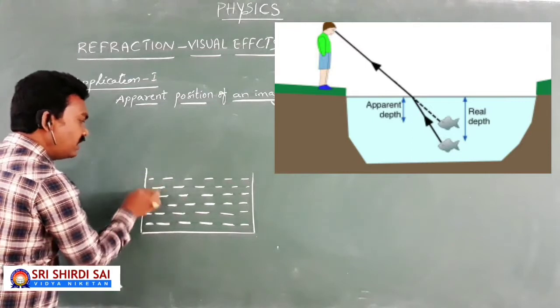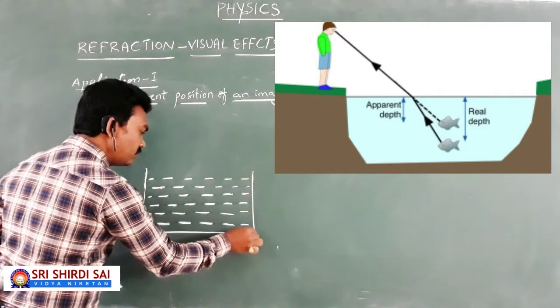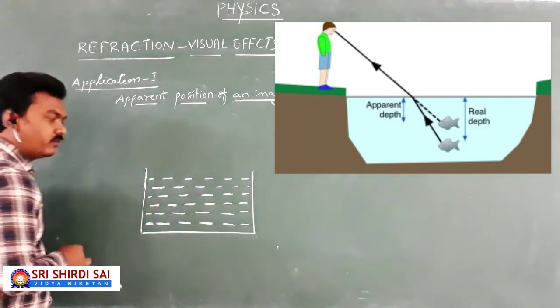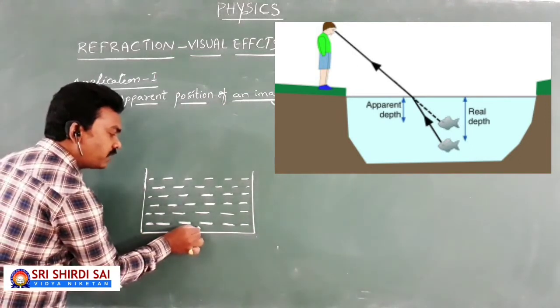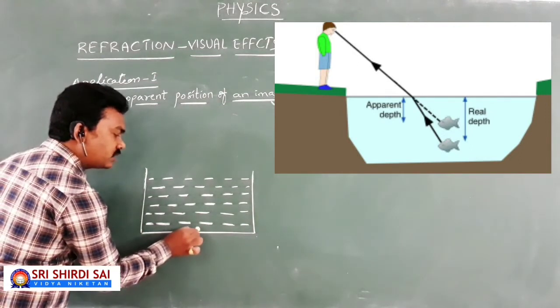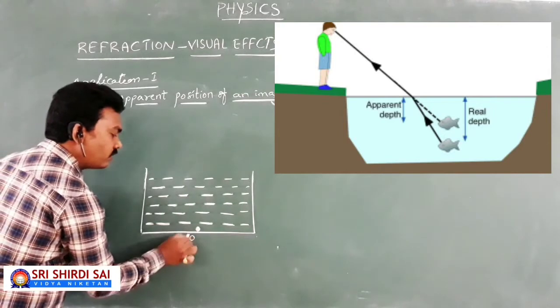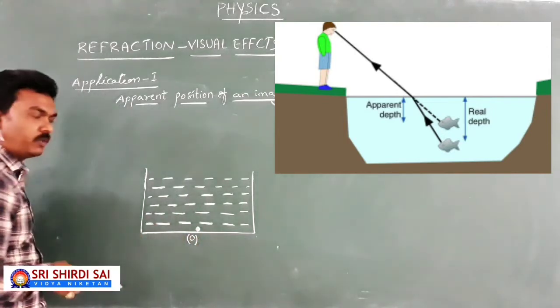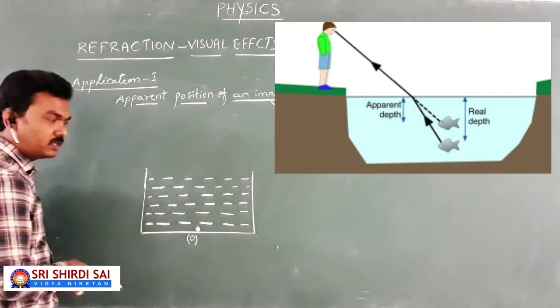That's the reason why I am explaining while drawing the figure live. Now in this situation we are going to place an object at the bottom of the liquid in the vessel. I have placed a point object.